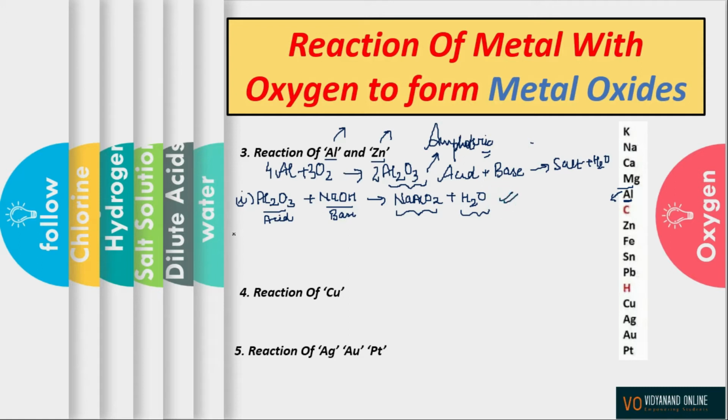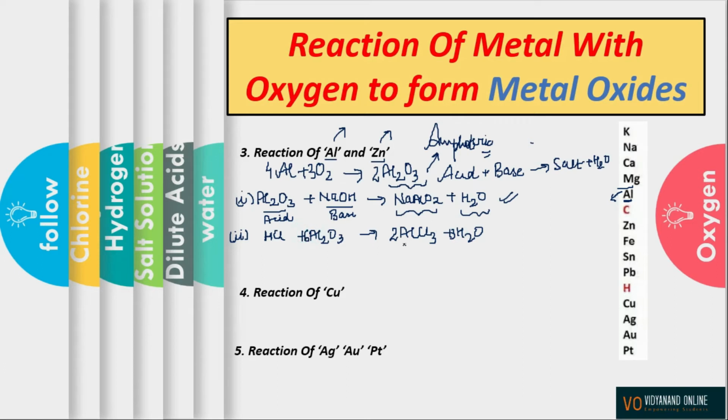Now in the second case, when aluminium oxide is behaving as a base, we will take HCl as an acid and aluminium oxide as a base. In that way, it will form AlCl3 along with the formation of water. So as to balance it, I will put 2 here, 3 here and 6 here.